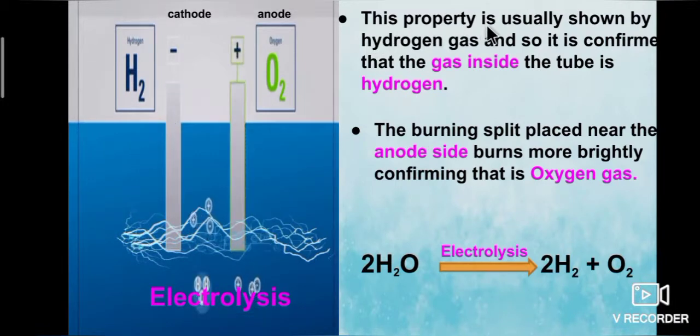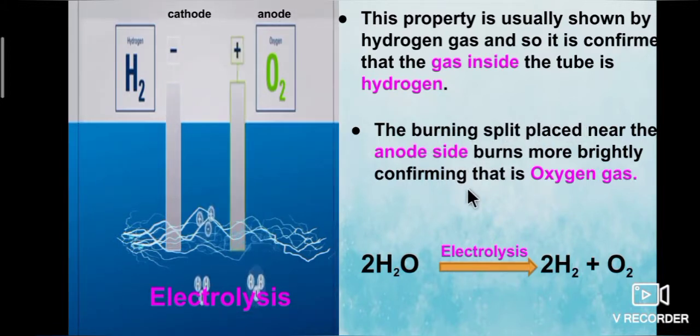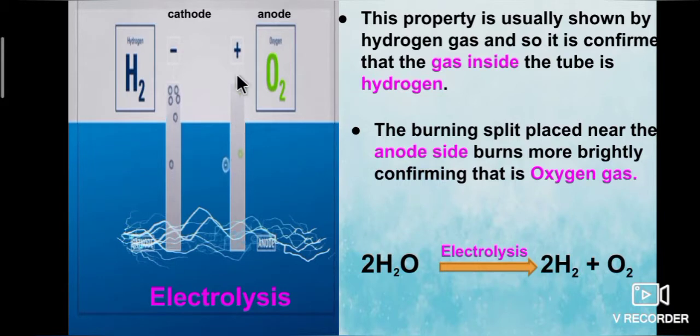This property is usually shown by hydrogen gas, and so it is confirmed that the gas inside the tube is hydrogen. The burning splint placed near the anode side burns more brightly, confirming that it is oxygen gas.